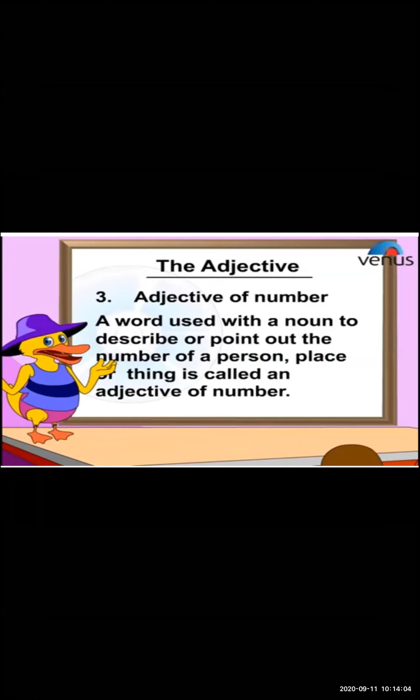Now, the last, third one is adjective of number. What is the third one? Adjective of number.